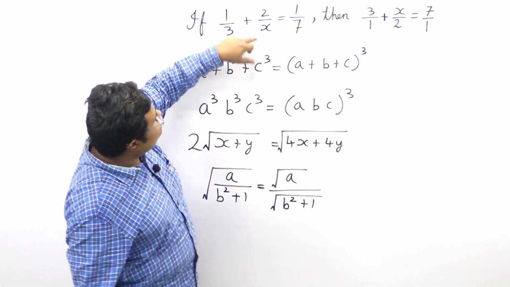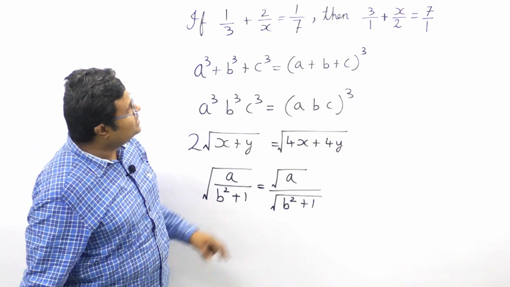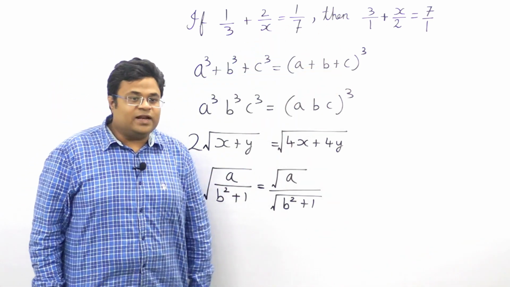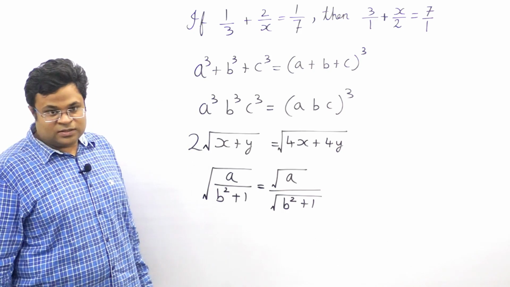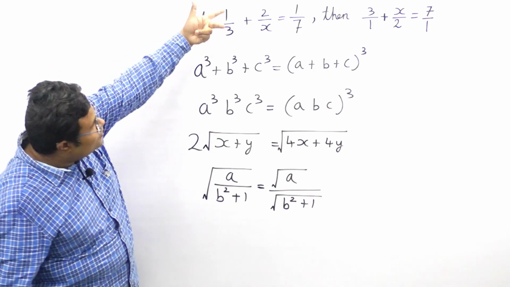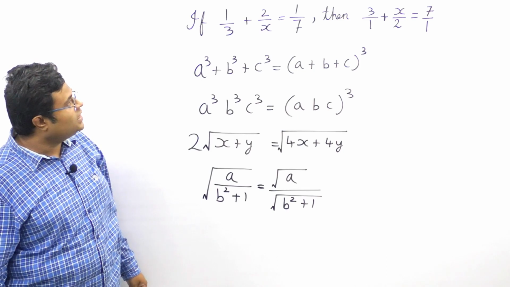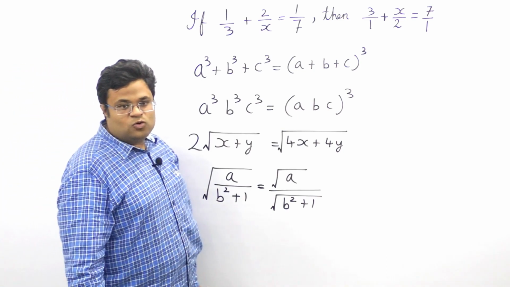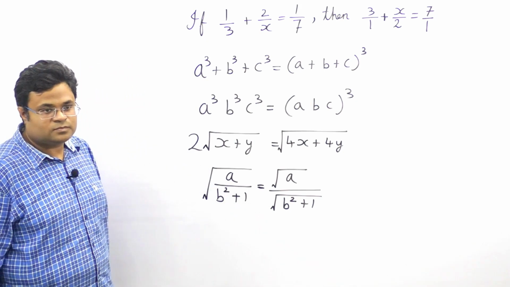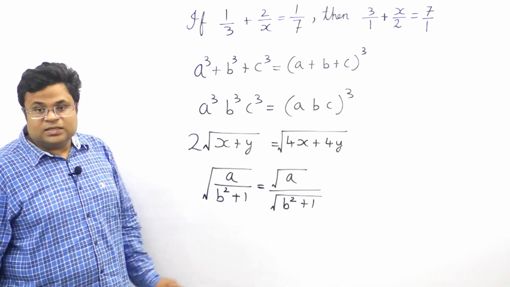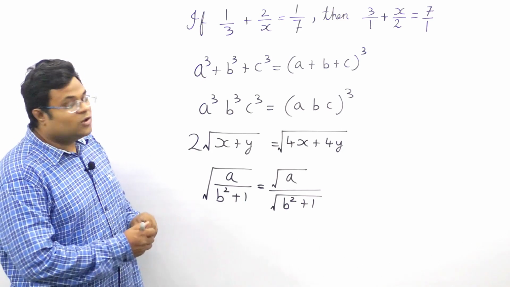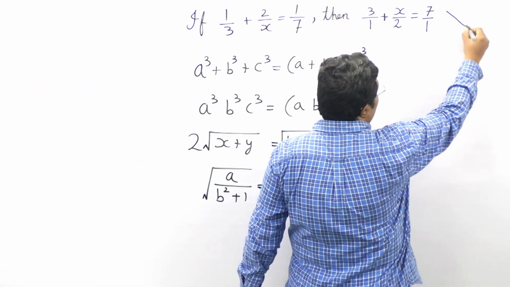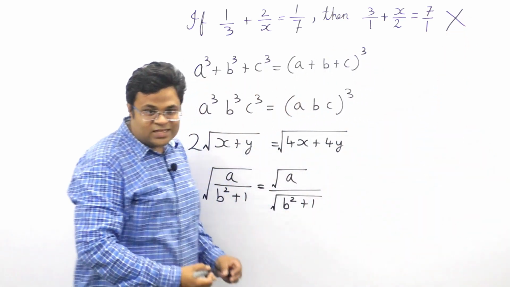1 by 3 plus 2 by x equals to 1 by 7. Then 3 by 1 plus x by 2 equals to 7 by 1. Is it true or not? We have taken reciprocal on both the sides. Yes? Tell me true or false. Beta, this is, okay, so please keep it in mind. This is high quality nonsense.